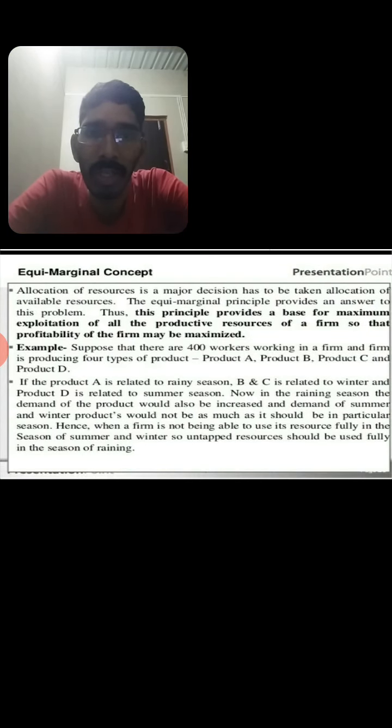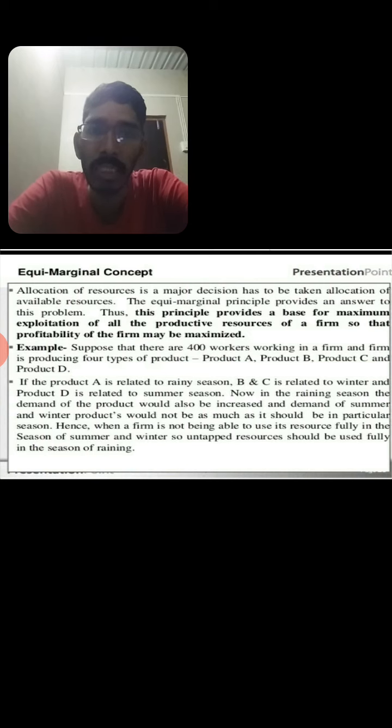Explanation about all the resources of a firm is that the profitability of the firm may be maximized. Suppose there are 400 workers in a company, and the firm is producing four types of products: product A, product B, C and product D. Product A is related to the rainy season, B and C are related to the winter season, and D is related to the summer season.